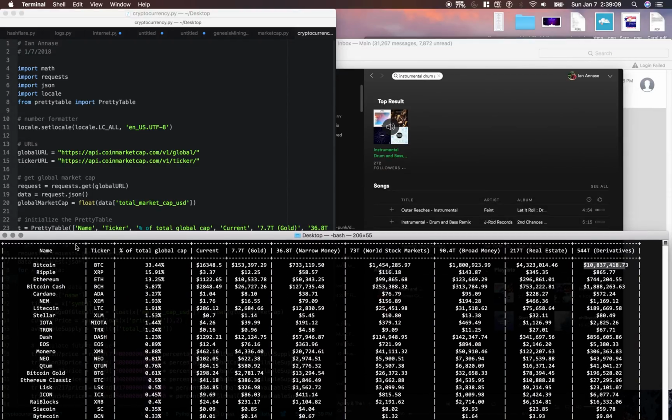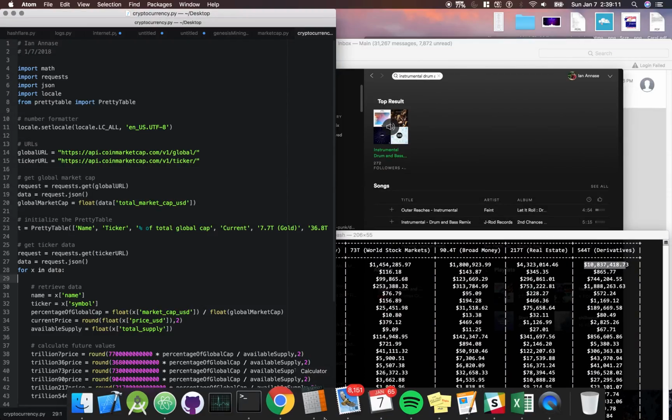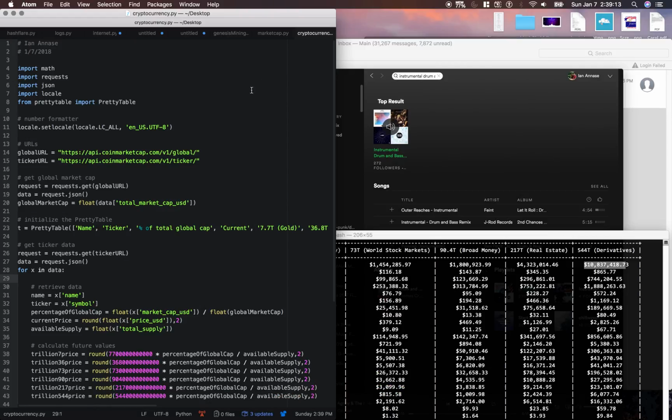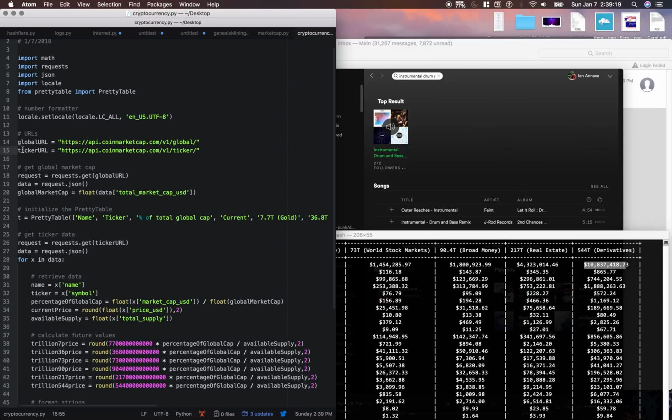Alright, so I used CoinMarketCap's API to gather current information. So here's the URL to capture the global data, such as the total market cap of all cryptocurrencies. Here's the ticker URL.